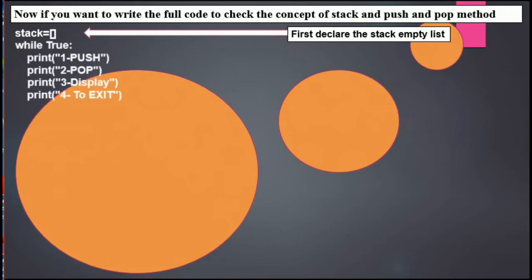Here are the 4 choices: 1 for push, 2 for pop, 3 for display and 4 for exit. These are the numbers 1, 2, 3, 4. From the keyboard you press 1, 2, 3, 4 and when you press the enter key, if you press 1 and enter, it will work as a push, 2 enter is going to be used for pop, 3 is going to display whatever value is inside the stack and 4 is going to bring you out of this loop. And because this was while true, it works continuously without any break until we put a break line. We need something that is going to stop this loop.